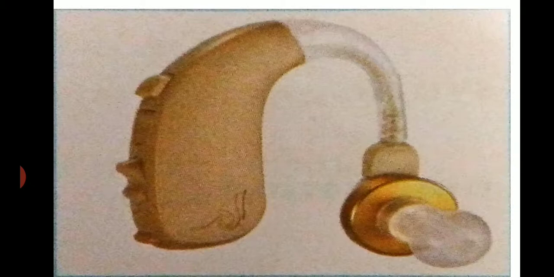This microphone converts the sound waves into electrical signals, and these electrical signals are then amplified and given to the speaker of the hearing aid, and the speaker converts this amplified signal back into sound, and this amplified sound is then sent to the ear that helps the affected person to hear much more clearly. It's a very important device for the person who is suffering from hearing impairment, and they can hear properly.